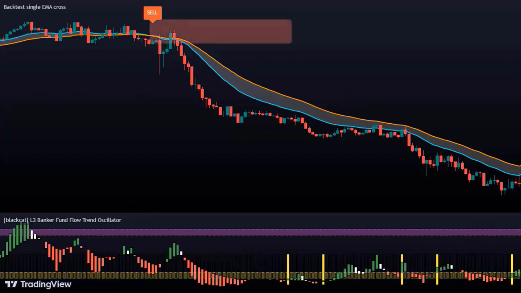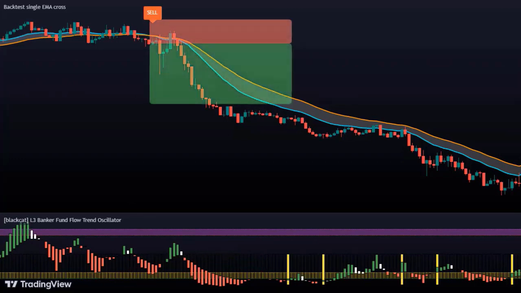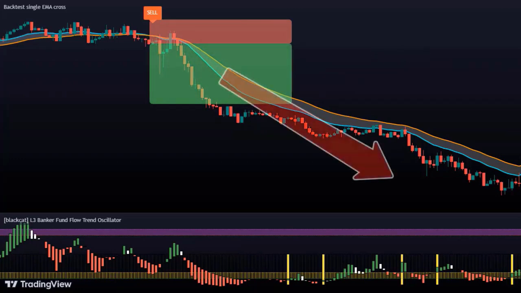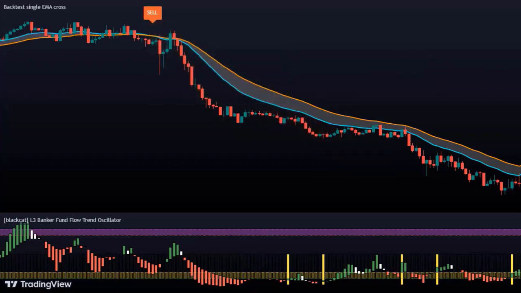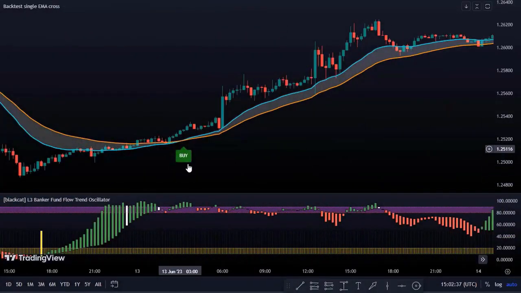So now we can enter a short trade here and set a stop loss above the crossover. Our target for profit will be 1 to 2 in this short trade, which is our initial target. Later on, we will discuss how to do it professionally for maximum target. Now, let's take a look at another example for better clarity.